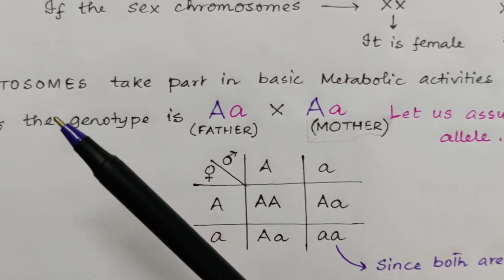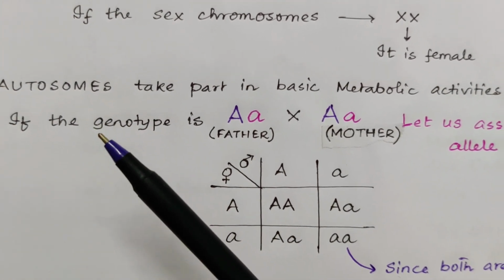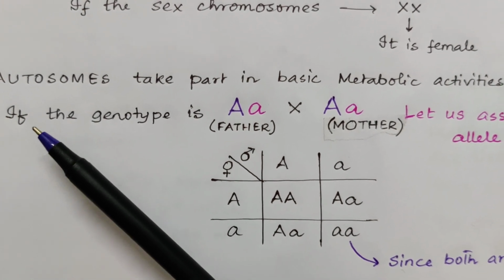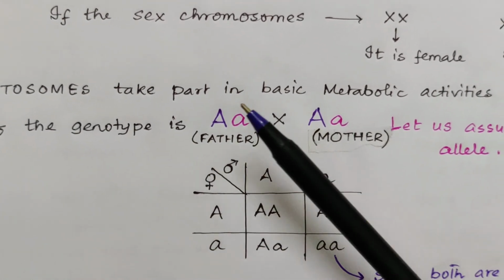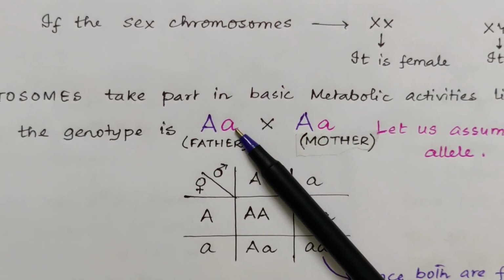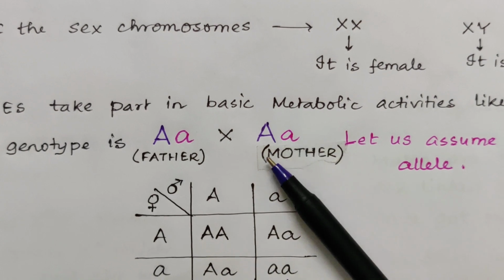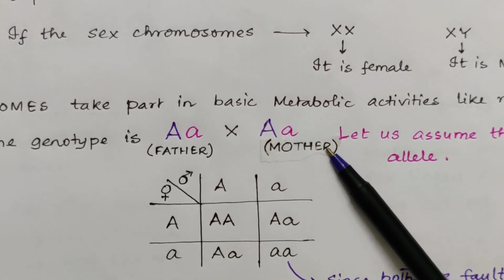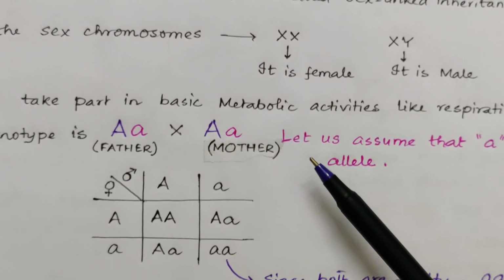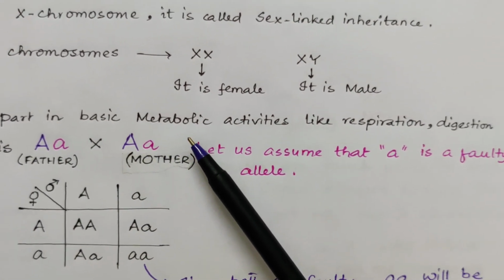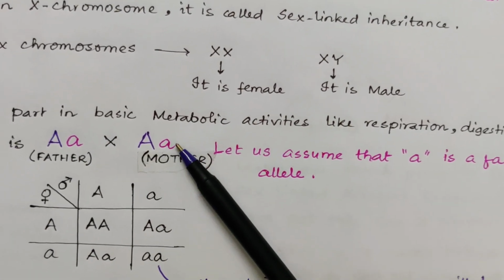Now let us see the autosomal type of inheritance. Let us have this thing: if the genotype is capital A small a, let that be a father, and capital A small a again, let that be mother. Now let us assume that this small a represents a faulty allele.